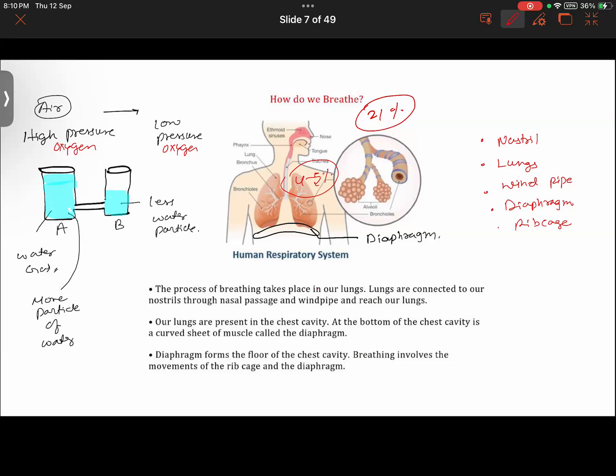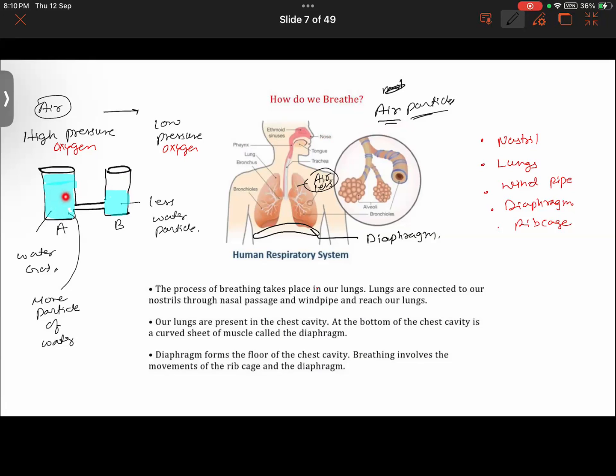Or in general, just answer this for me: outside our body, air is present. Inside our body, is air present? Air molecules, air particles are less. Outside, more air molecules are there, more air particles are there. So where is the pressure high, outside our body or inside our body? What did I say? The particles are more outside the body, so the pressure is more outside the body now.